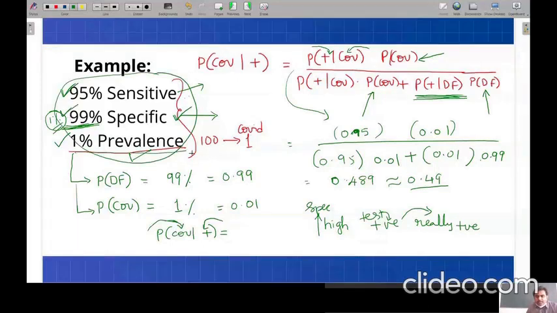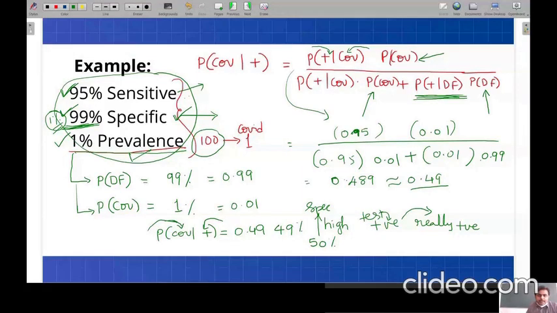So the probability was calculated as 0.49 approximately, or I can go for 0.5, 50%. So I can approximate that to 50%. That means for every 100 we observe, a test will give a positive.